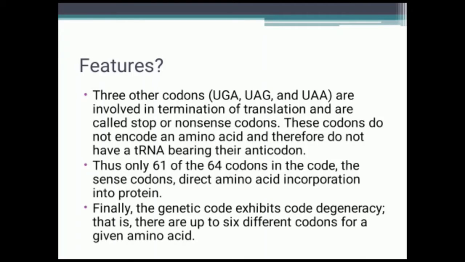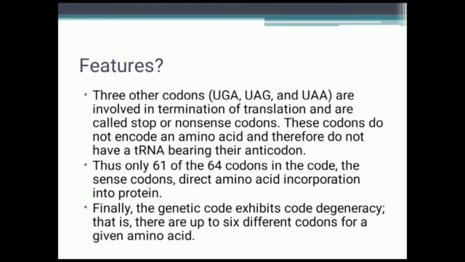There is no anticodon for them. Thus, only 61 of the 64 codons, the sense codons, direct amino acid incorporation into proteins. Finally, the genetic code exhibits degeneracy, that is, there are up to 6 different codons for a given amino acid.